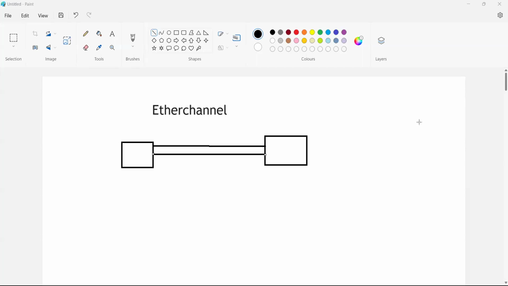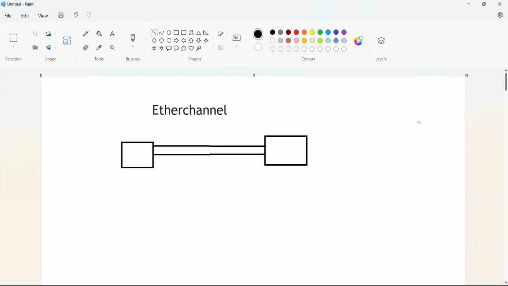Today our topic is EtherChannel. In EtherChannel, the main purpose is multiple physical links combined into one logical link.